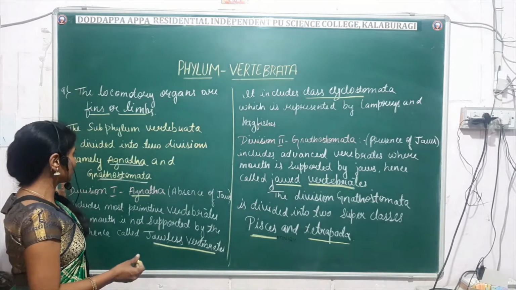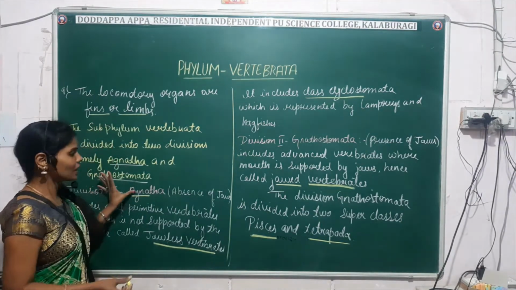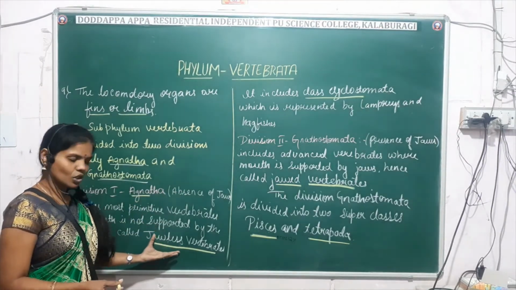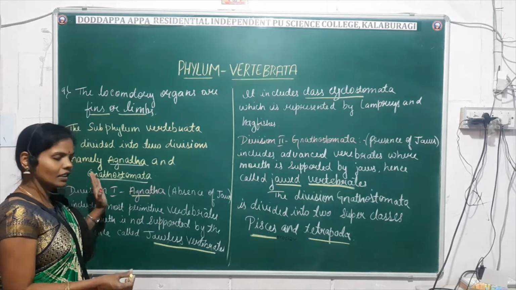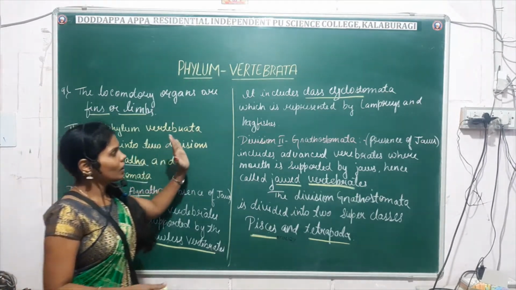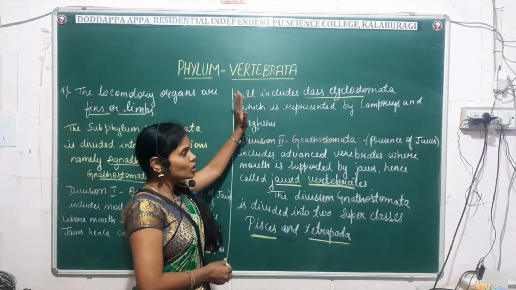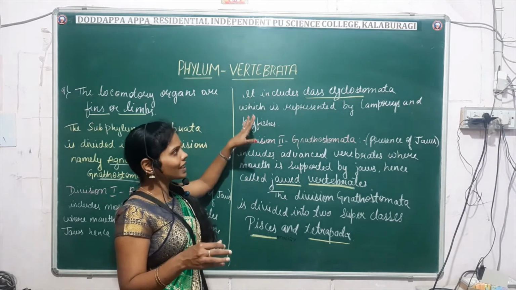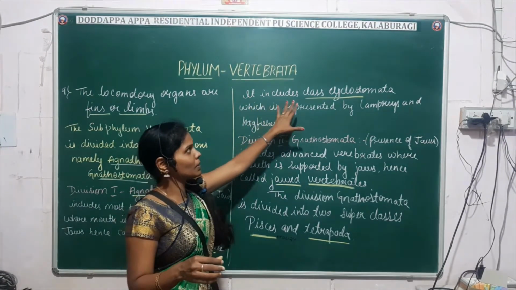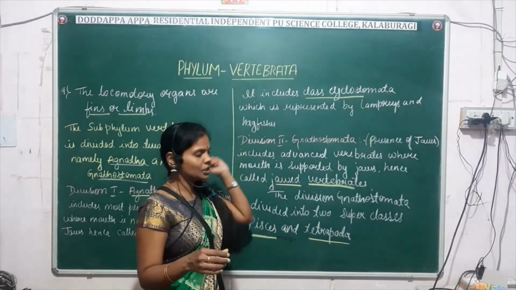Generally Vertebrata is divided into two subphyla, Agnatha and Gnathostomata. Agnatha are commonly known as jawless vertebrates, and they include all primitive vertebrates. Under Agnatha comes the class Cyclostomata. We have already discussed the characteristic features of Cyclostomata, so here you just have to remember the class name and the examples: lamprey and hagfish.